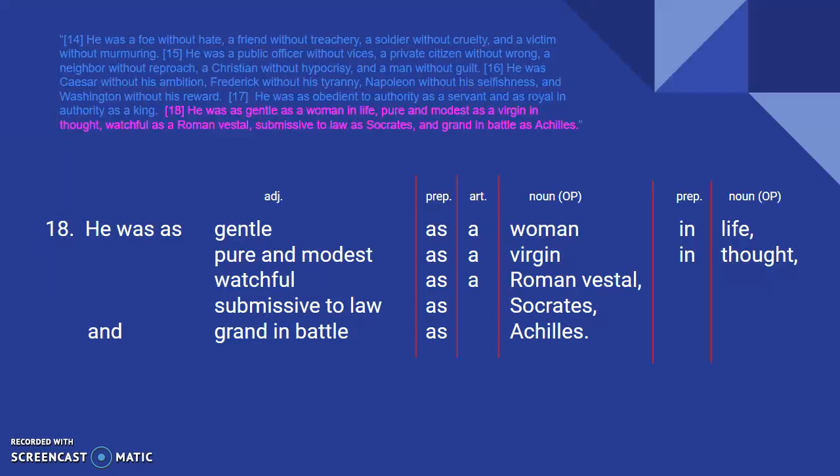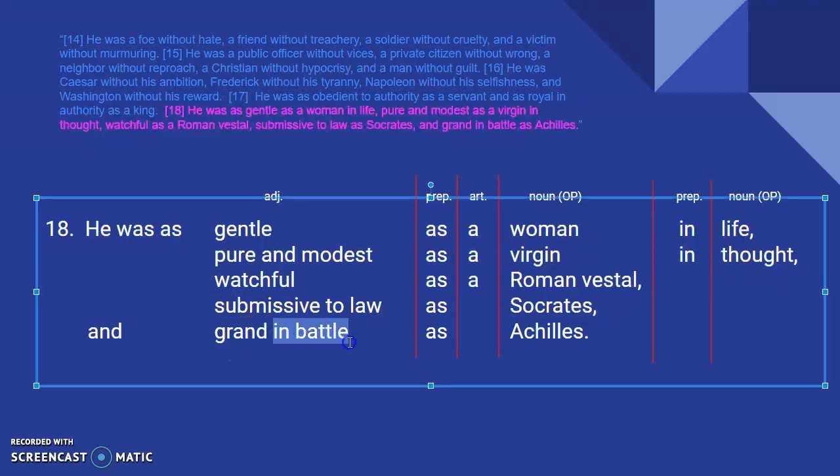Now, obviously, women, you don't all have to be gentle. Don't worry about that. This was written a while ago. But not the point today. Today we're looking at parallelism and how things are antithetical. So we see a lot of adjectives. Again, they're functioning as predicate adjectives, right? He was, and then this describes he. So we have gentle, pure and modest, watchful, submissive, and grand.